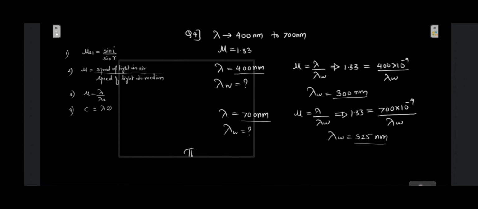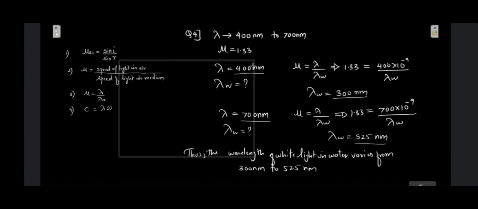So thus you can say the wavelength of white light in water varies from 300 nanometer to 525 nanometer. I just found out for in air it is 400 nanometer, so for water how much it will be converted into, and when it was 700 how much it will be converted into, and then the new range in water will be from 300 nanometer to 525 nanometer.